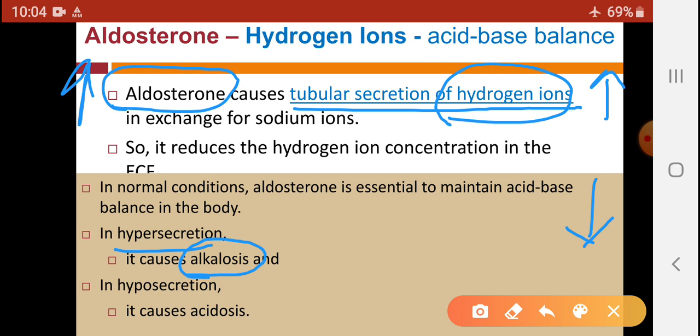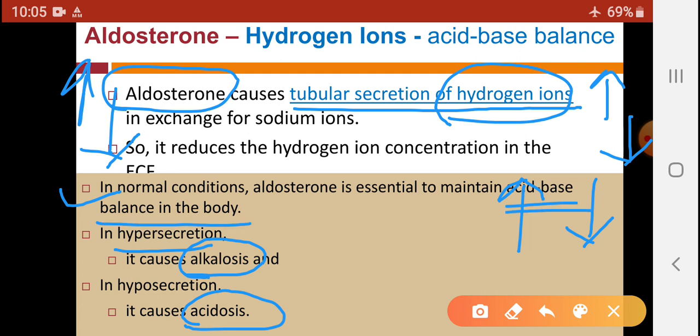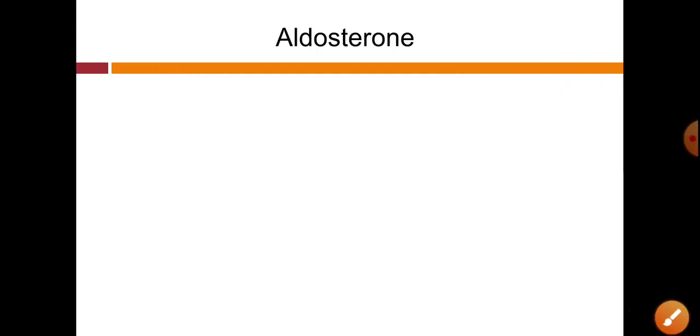While talking about the exactly opposite condition, that is less secretion of aldosterone, that means less secretion of H plus ion, that means increased H plus ion concentration in the blood. And when there is an increased concentration of hydrogen ion in the blood, the pH of blood becomes more acidic, and so it will lead to acidosis in our body. But in normal conditions, aldosterone is essential to maintain this acid-base balance in our body.